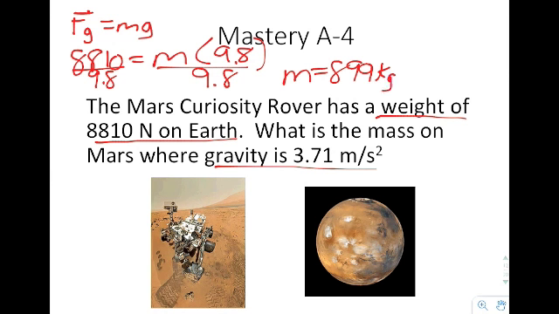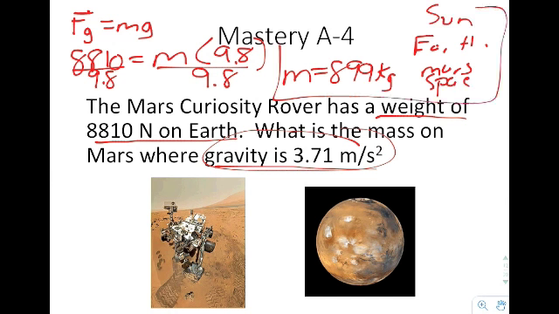Now, at this point, you might say, well, yeah, that's the mass on Earth, but what's the mass on Mars? How am I going to take this gravity into play? Remember, mass is an intrinsic property. It doesn't depend on where you are. So the fact that it's 899 kilograms on Earth, on Mars, in space, on the sun, everywhere, it's always 899 kilograms. What changes based on location is the weight. Now, if I would have asked you for the weight on Mars, you would have taken this 899 kilograms and multiplied it by the 3.71. But it was not necessary in this particular example.